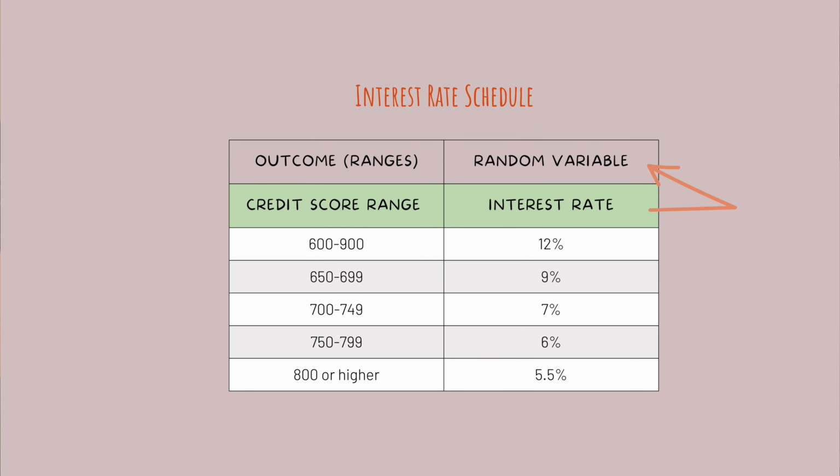And for that matter, so would somebody with a 604 credit score or a 605. The interest rates are the associated random variable, the single number that is assigned to each event in the experiment.